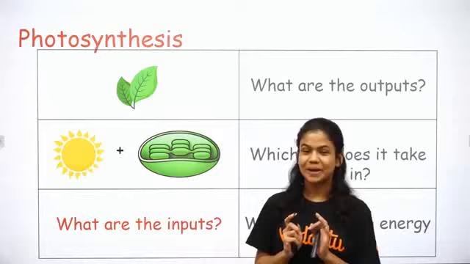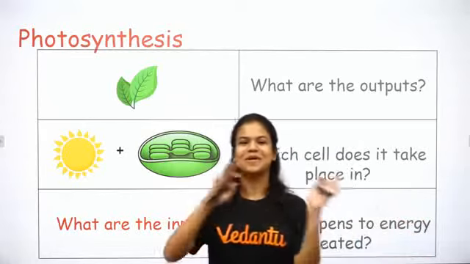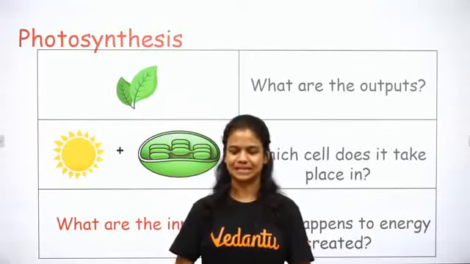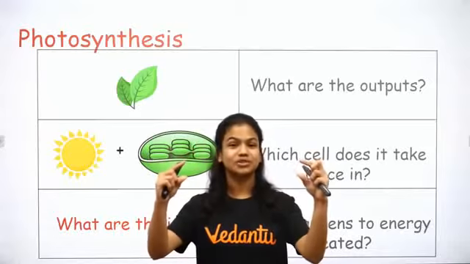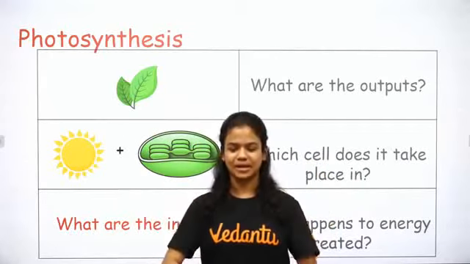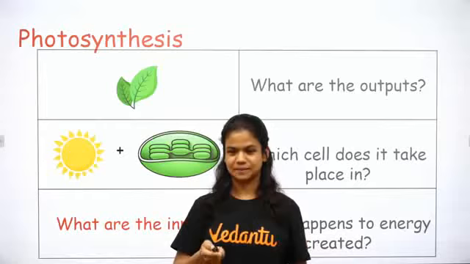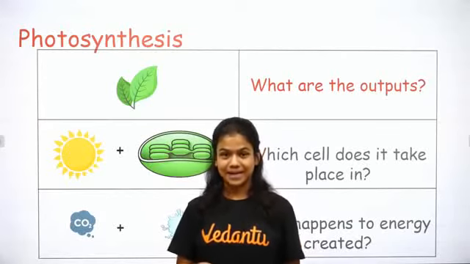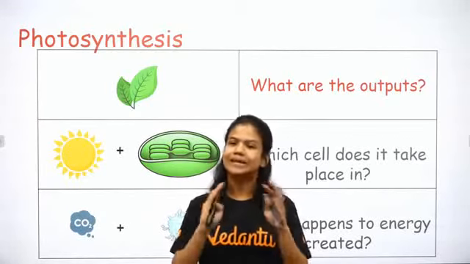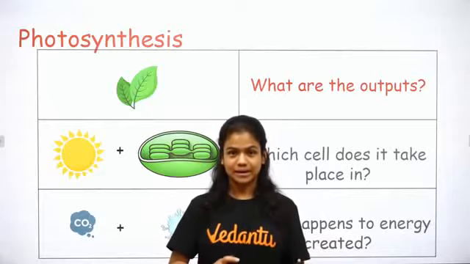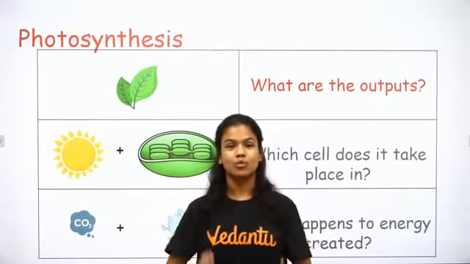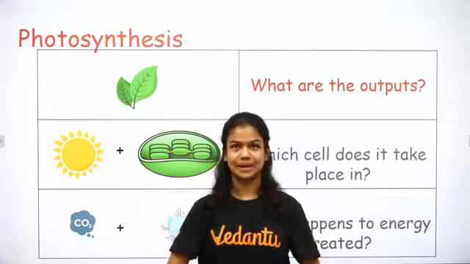What are the inputs, right? What is something that's going in the process of photosynthesis? Remember the equation that we saw, right? What is going in the process of photosynthesis? All right. So there's carbon dioxide and water, two very important key components. Carbon dioxide goes in through stomata and water goes in through the vessels in the stem.